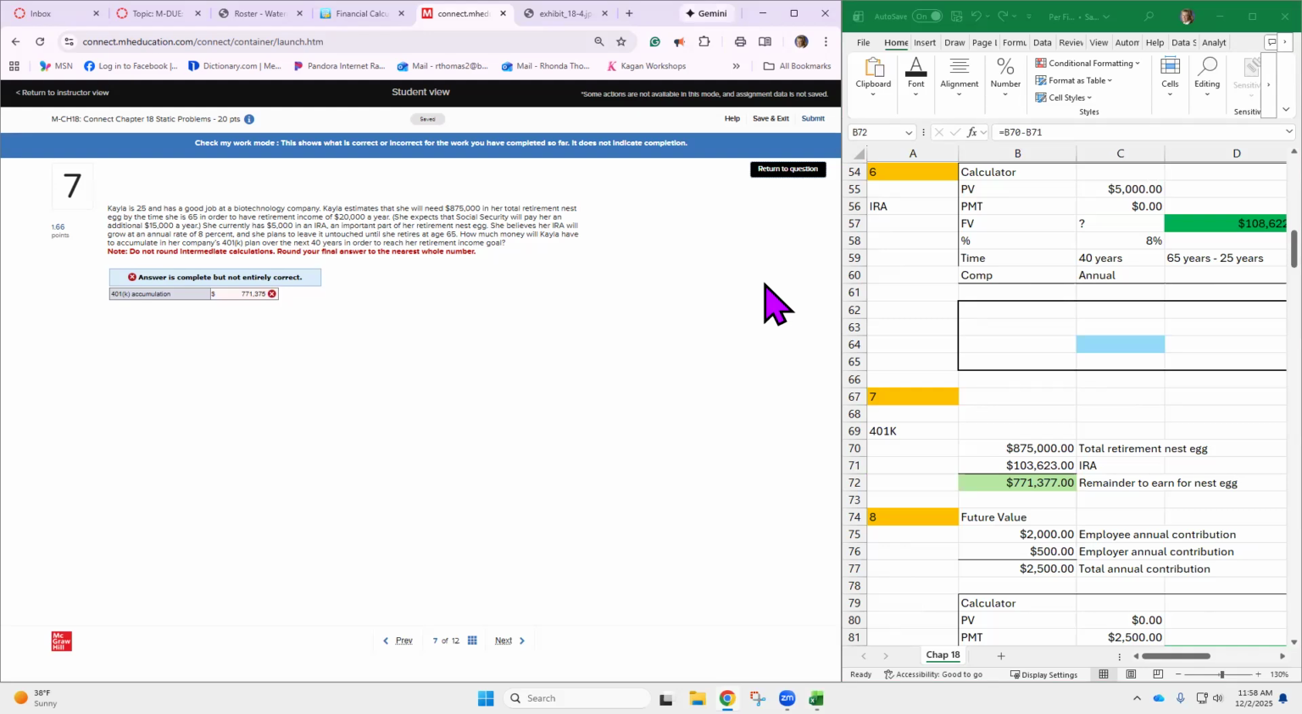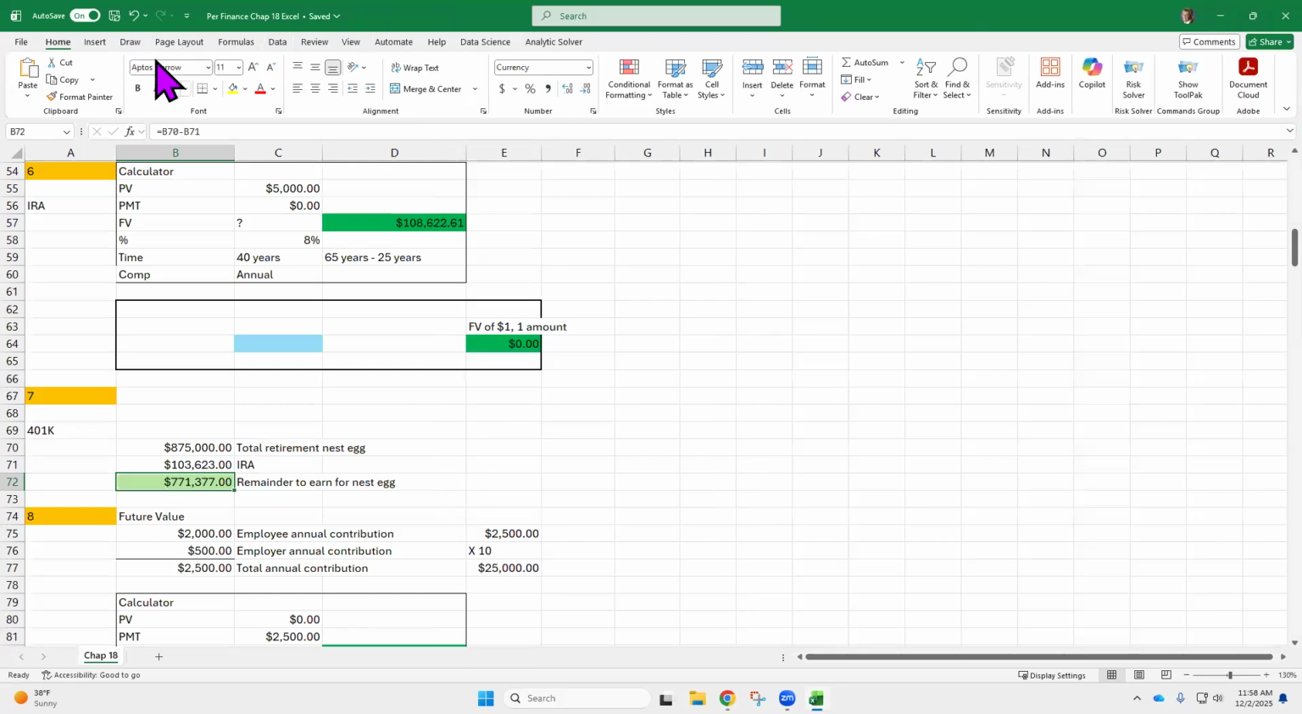Nope, that's not it either. Interesting. How much money will Kayla have to have? 771,375. I can't remember what I had in there before. Let me go back. Just a second. Okay. Oh, 766,375. Why did I have that? Okay. You miswrote it as 103.